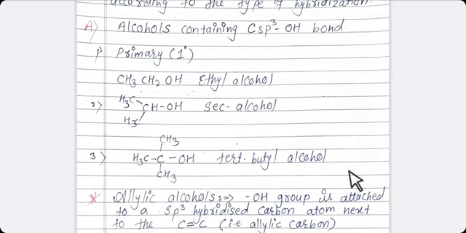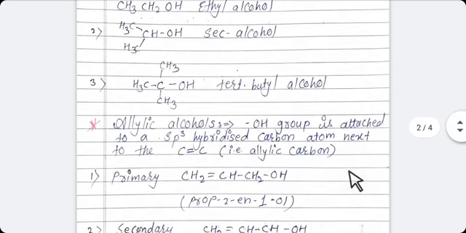Clear, all of you? In the same class, we have allylic alcohol. Students, it is very simple. OH group attached to an sp3 hybridized carbon atom next to a carbon-carbon double bond.